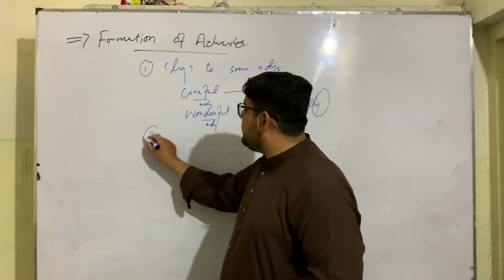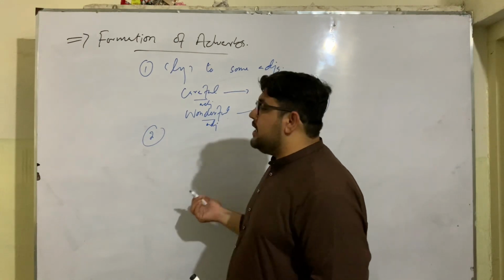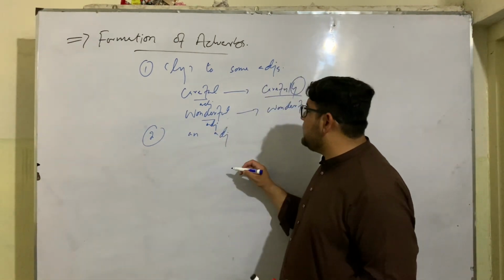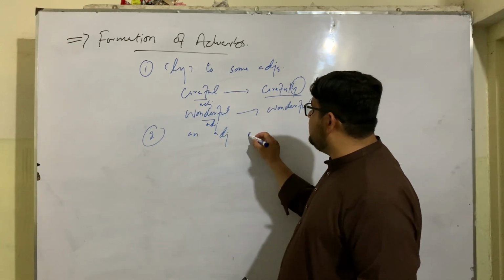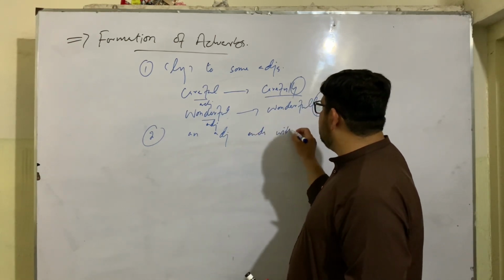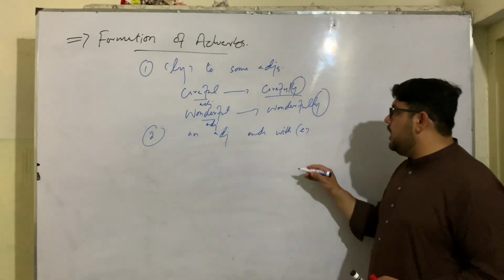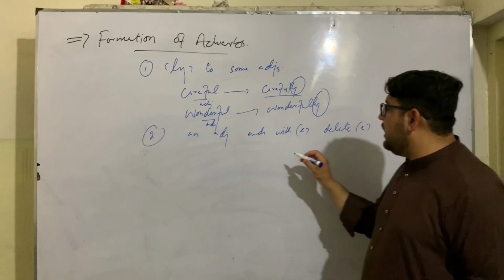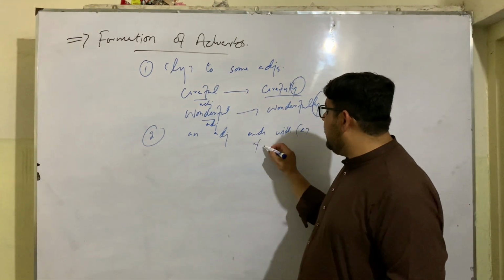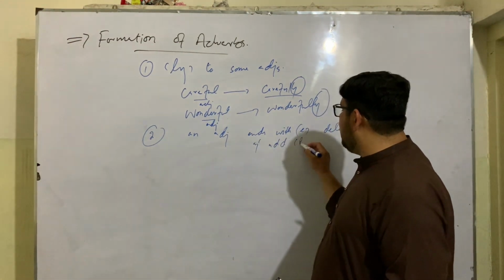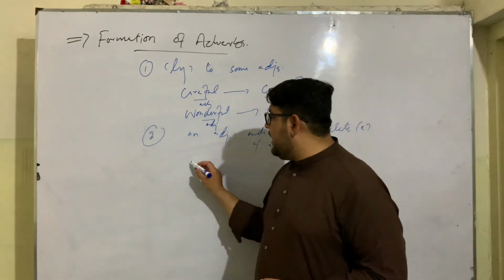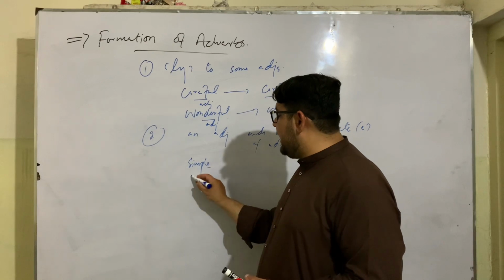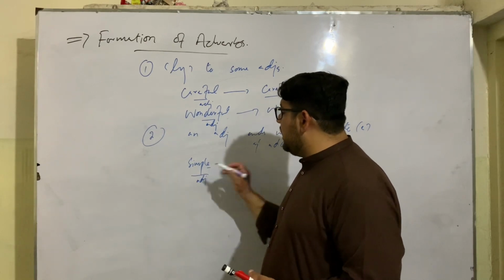Number two: sometimes an adjective ends with e. So we drop the e and add ly. For example, simple is an adjective that ends with e.